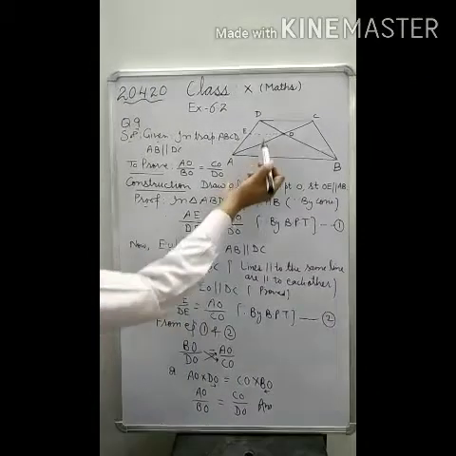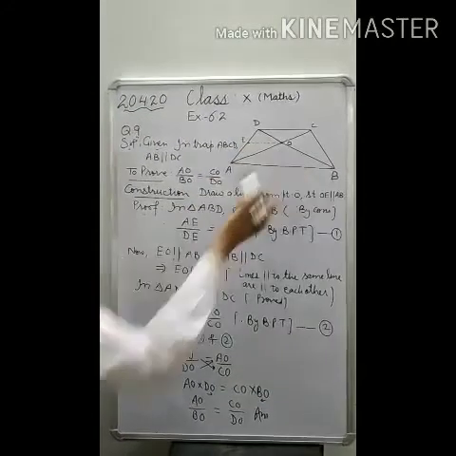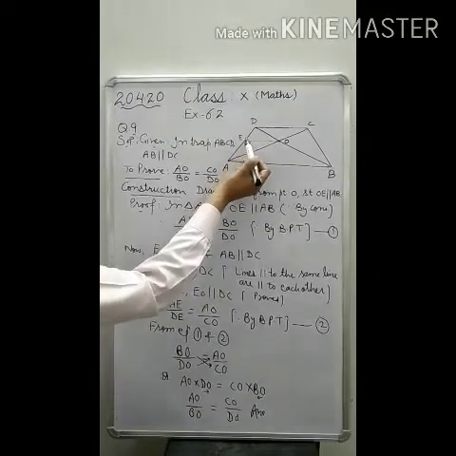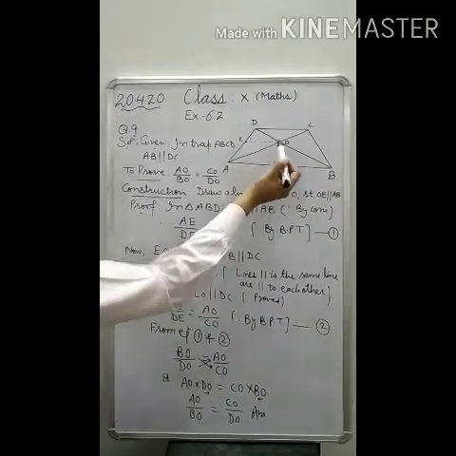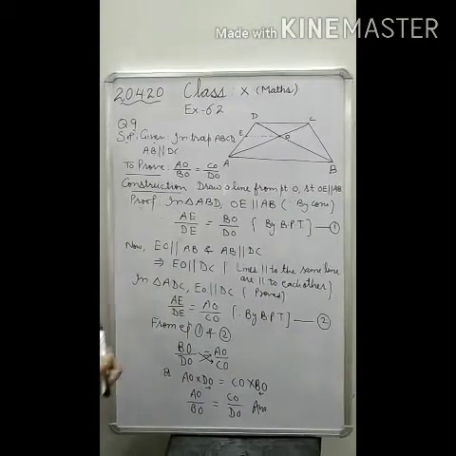And if this line is parallel to this, it means by BPT, it will divide the other two sides in the same ratio. It means AE by DE is equal to BO by DO. Why is it so? Because by BPT. In any way you can write.